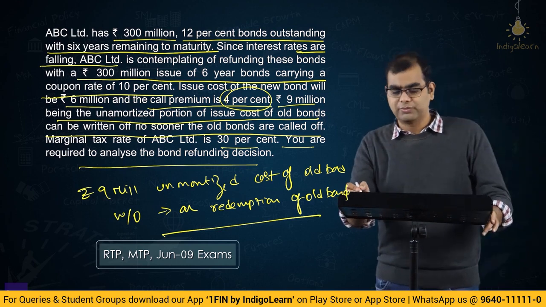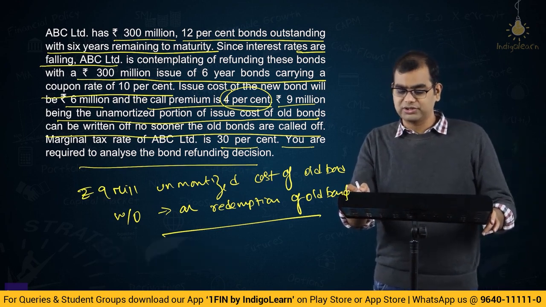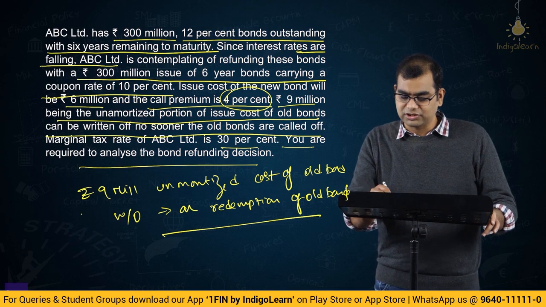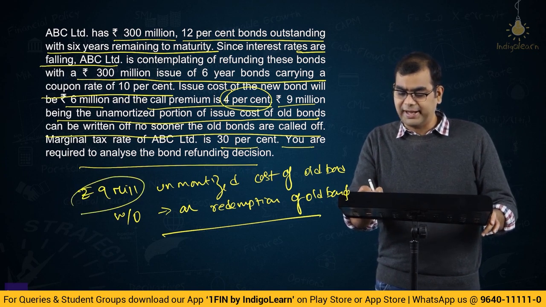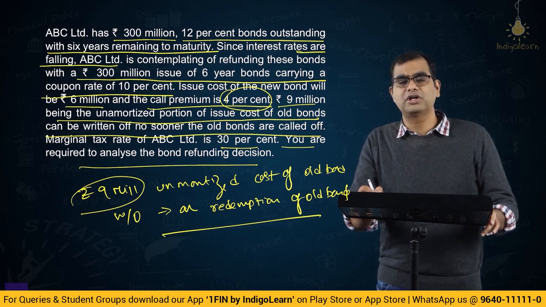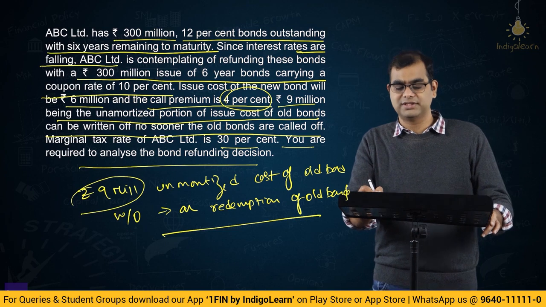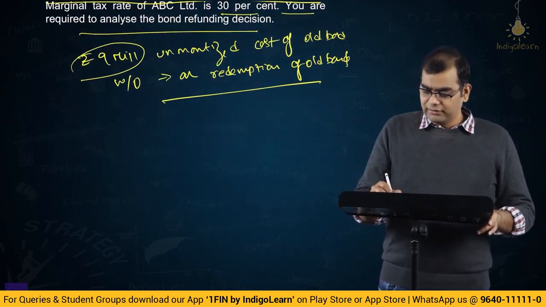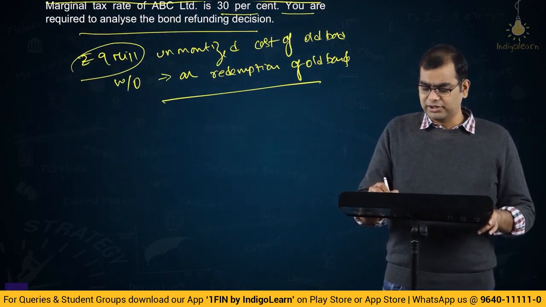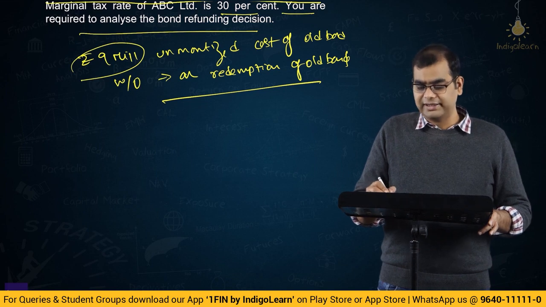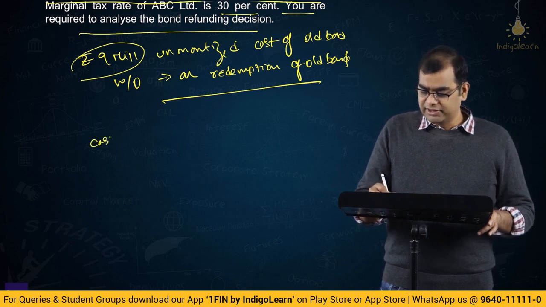Okay, this is actually a very good problem. There are 2 or 3 issues that you need to remember in this. One is of course this unamortized portion. Then there is this tax impact. And I think we have to do a proper cost benefit analysis of what is the cost versus what is the benefit, right. So, if you remember your costing subject, even in inter-level, there is something called cost benefit analysis.